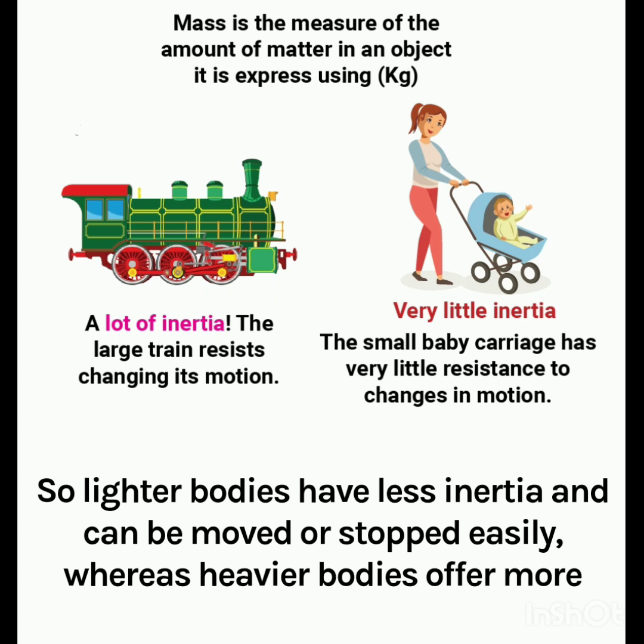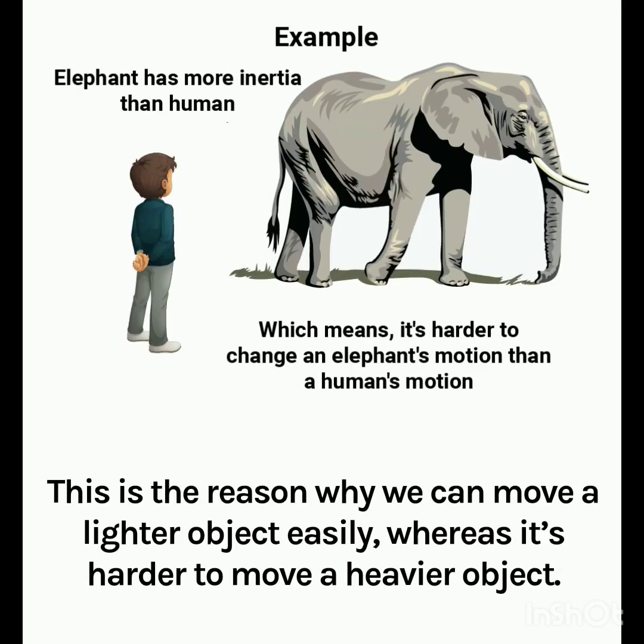Therefore, we can say that the small baby carriage, which is a lighter body, will have less inertia, and therefore it can be moved or stopped easily. Whereas the heavier body like the train, which is having greater inertia, will be difficult for me to move or stop easily. So here in this picture I am having a boy and an elephant.